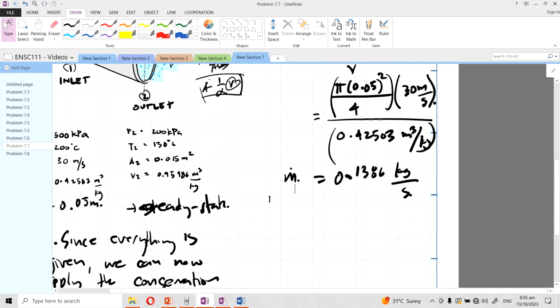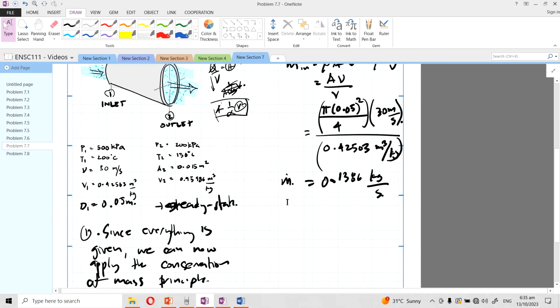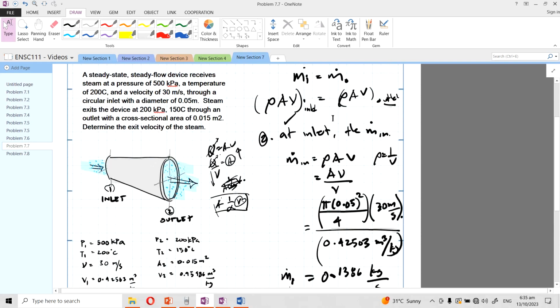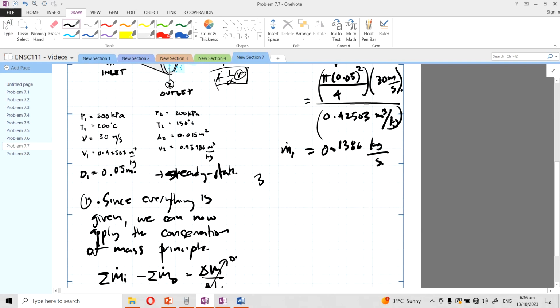Okay, so what's next is, now that we have the mass at the inlet, and since mass at the inlet is equal to the mass at the outlet, then we can now solve for the velocity at the outlet.